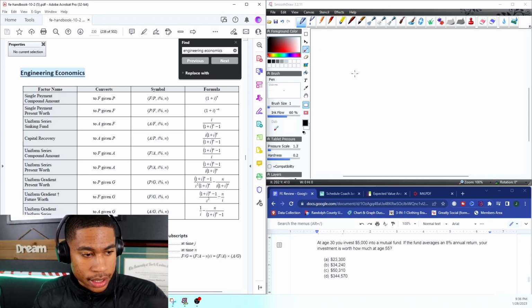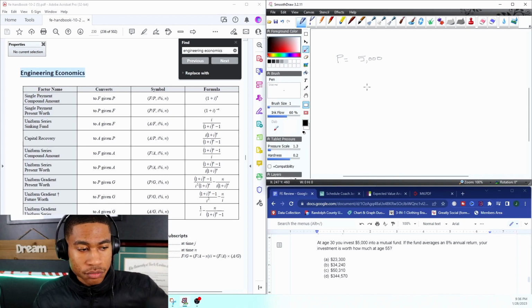So we know I invest 5,000, so P is equal to 5,000. That's the present value of the money that I invested, right? I know that my average annual return is 8%, so that is represented by i.